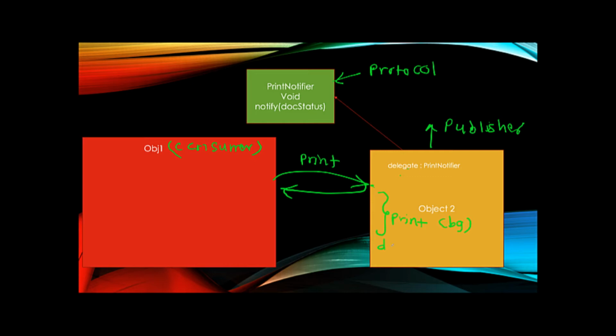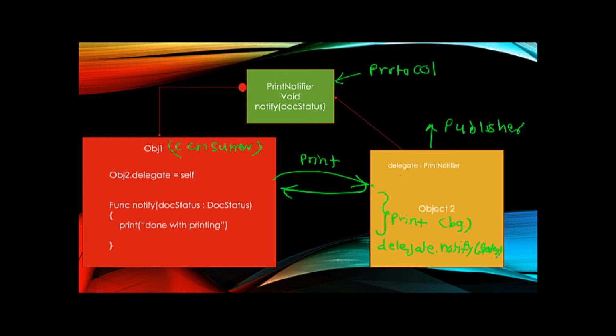So here it will say delegate dot notify with the document status, whether printing is done or cancelled, and that's it. So object 1 doesn't have to wait. Object 1 just has to subscribe to this notification, and the way it does it is by implementing this protocol itself. So object 1 would inherit from this print notifier interface, and then it will say object 2.delegate equal to self, and it will implement this method function dot notify. Those are the two things we do.